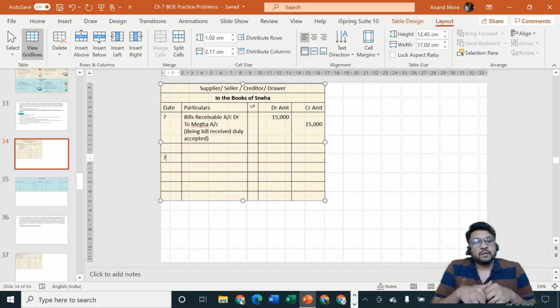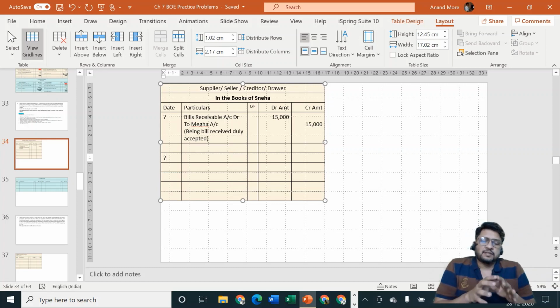If you cancel the bill, that means the bill will not be presented to me for payment. That means I'll be saved from the embarrassment of dishonoring the bill. Sneha will say, that's a good thing that you are coming to me on your own, asking for cancelling the bill. That's all good. But the problem is, why should I cancel the bill? Against that, what am I getting? This is my claim which I can use in the court of law. If I'm cancelling it, I should get something in return.